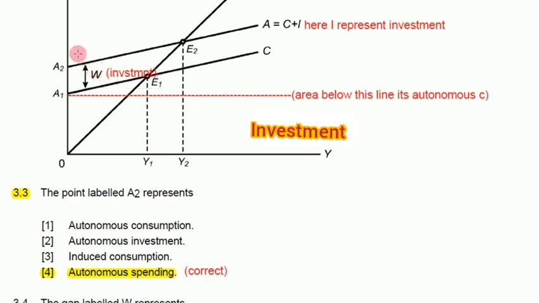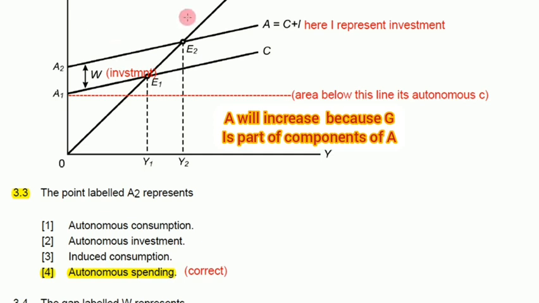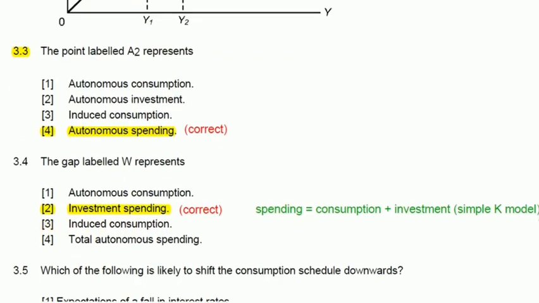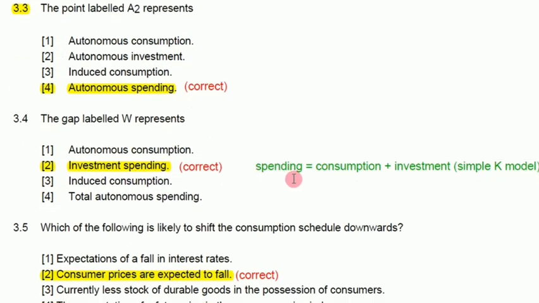If we go to a model where there is government spending, you can see that if they put in government spending, this will also increase because it's an autonomous variable, and then we will have another consumption function here, which will include C plus I plus G as autonomous spending. So this mark W is investment. You can see that by here where they are saying autonomous spending now is equal to consumption plus investment. So it's investment spending. Like I said, in the simple Keynesian model, autonomous spending is equal to consumption plus investment. That's all.